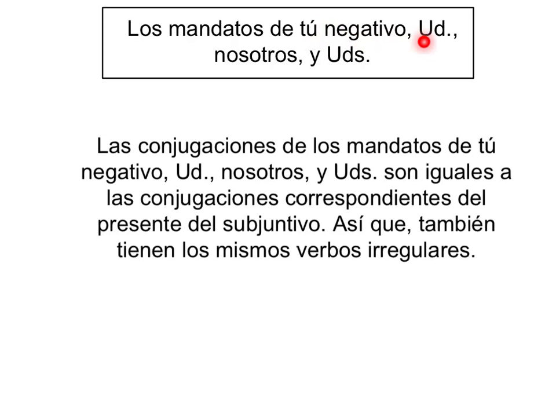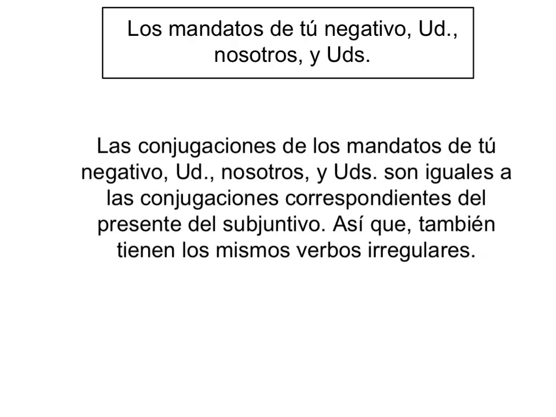Tú negativo, usted, nosotros y ustedes. Las conjugaciones de los mandatos de tú negativo, usted, nosotros y ustedes son iguales a las conjugaciones correspondientes del presente del subjuntivo. Así que también tienen los mismos verbos irregulares.